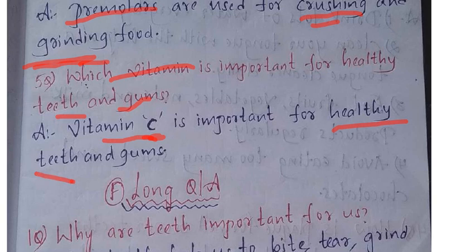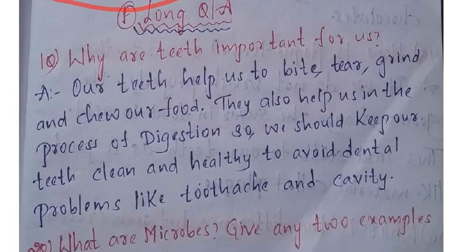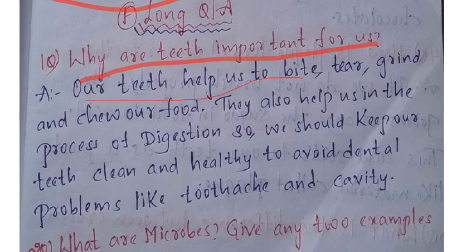Okay, next, moving to the long question answers. First question, what is that children? Why are teeth important for us? Okay, why teeth are important for us? They are useful for eating the food and they also help in the digestion process. No, that only I wrote here. See, we shall read. What is there here? Our teeth help us to bite, tear, grind and chew our food.